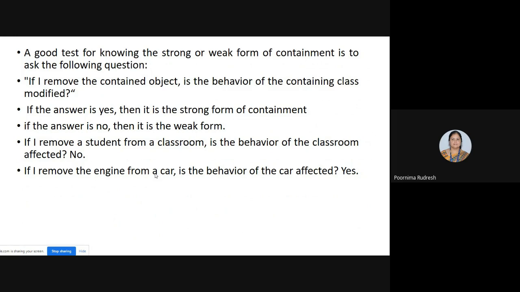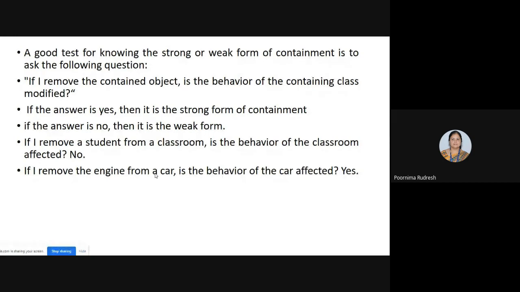And an intermediate relationship between the users and containment relationship. For that, if we consider an example of a fuel station and the car, or the parking lot and cars, these are the two examples of the intermediate relationship between the users and the containment. Okay, understood now? Yes, all of you.